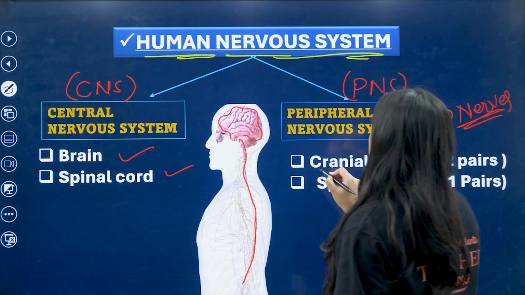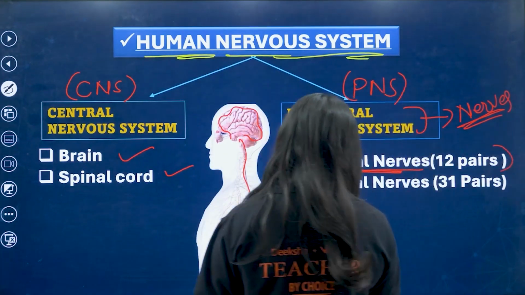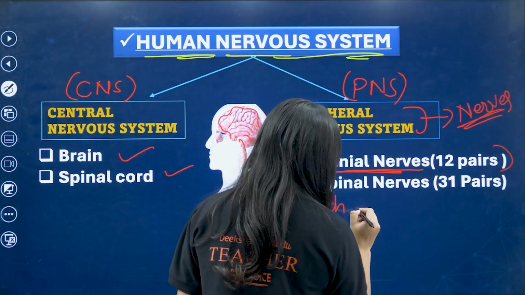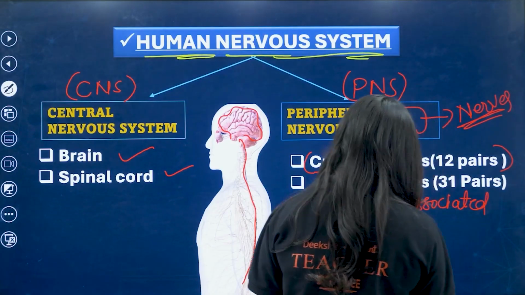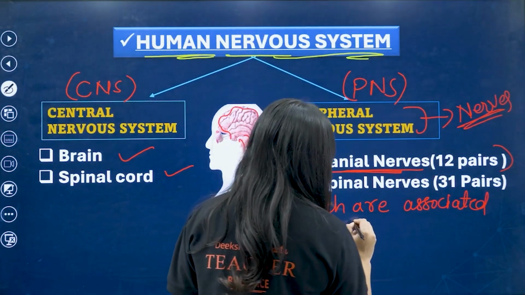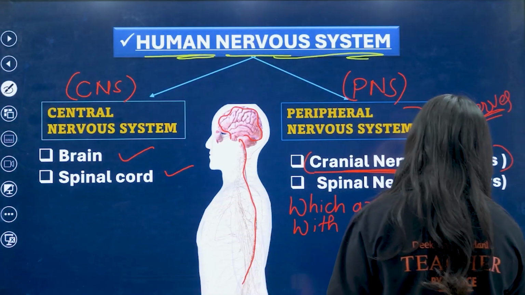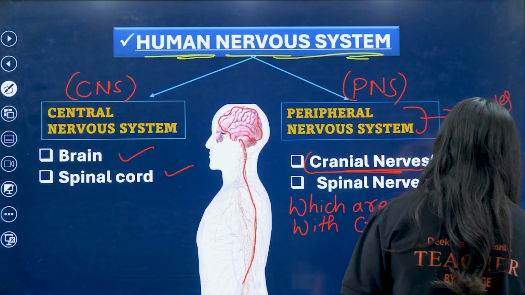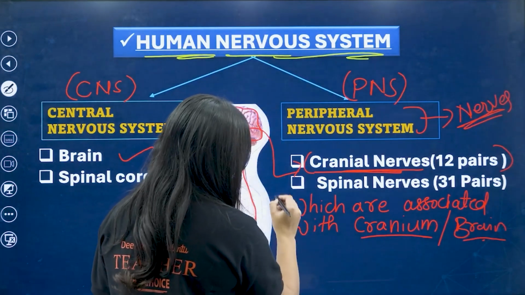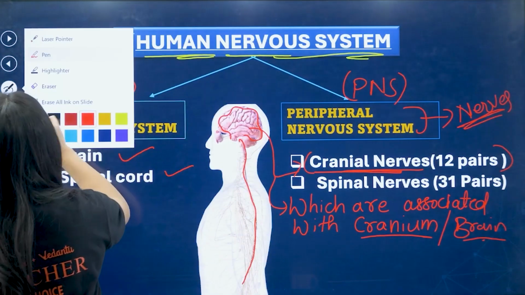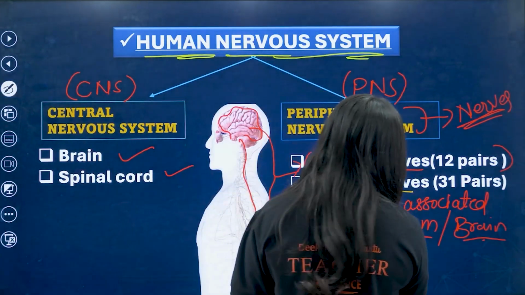What are cranial nerves? The cranial nerves are those which are associated with the cranium as well as the brain, so we call them cranial nerves. What are spinal nerves?